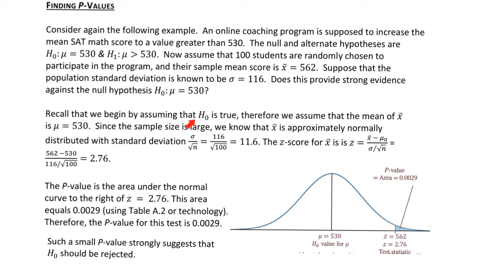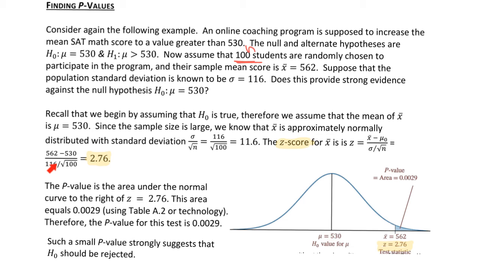Recall that we begin by assuming that the null hypothesis is true. Therefore, we assume that the mean of the sample mean is 530. Since the sample size is large, we know that the sample mean is approximately normally distributed with the standard deviation sigma over square root of n. So sigma over square root of n is 116 over square root of 100, that is 11.6. Now find the z-score. Use this formula. The z-score is 2.76.